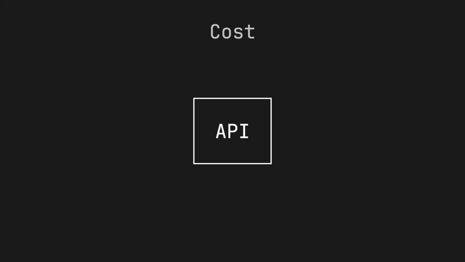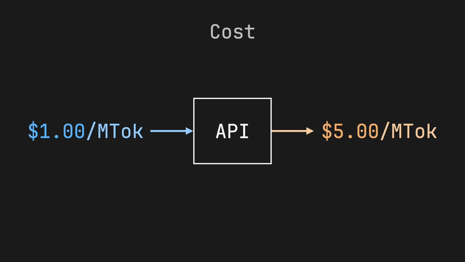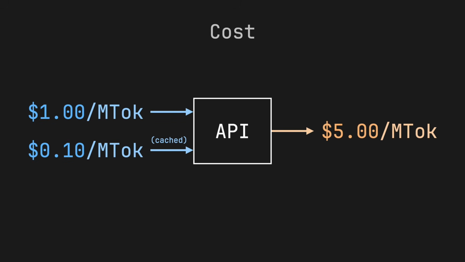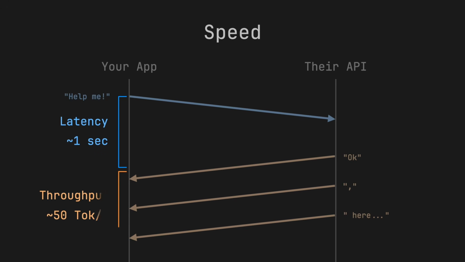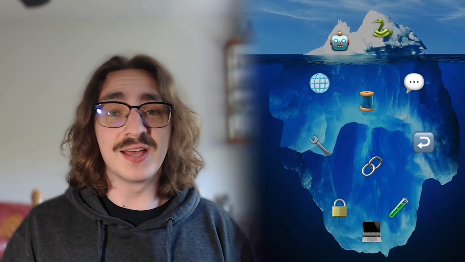Cost is usually priced per million input tokens and output tokens, so longer contexts and longer responses will cost more. Some providers also have cheaper cached input tokens, which are inputs that the provider has recently seen. These are cheaper because it lets the provider save on some computation. Now, speed is broken down by latency and throughput. Latency is how long it takes to receive the first token, and throughput is how many tokens the model can generate per second.